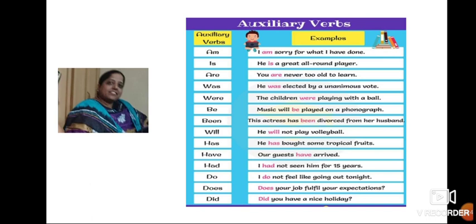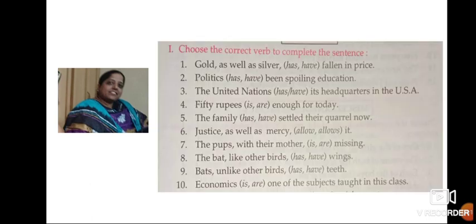Will: he will not play volleyball. Has: he has bought some tropical fruits. Have: our guests have arrived. Had: I had not seen him for 15 years. Do: I do not feel like going out tonight. Does your job fulfill your expectations? Did you have a nice holiday? There are words colored here with red, so you can easily identify how the auxiliary verbs are used.